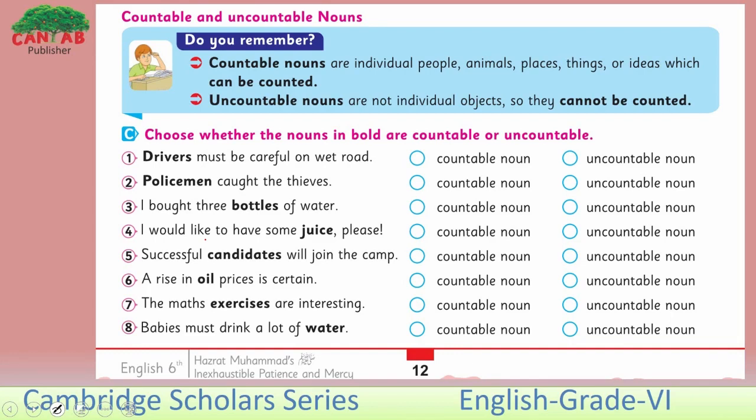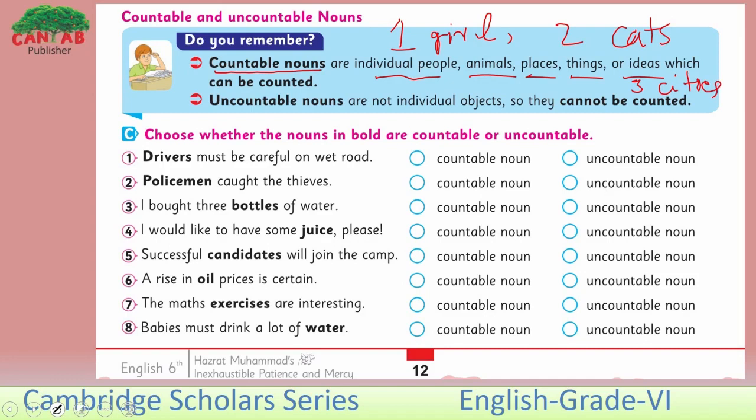I hope you have learned the countable nouns and uncountable nouns in your previous class too. So, let me explain it to you. What are these? Countable nouns are individual people, animals, places, things or ideas which can be counted. For example, one girl, two cats, three cities.